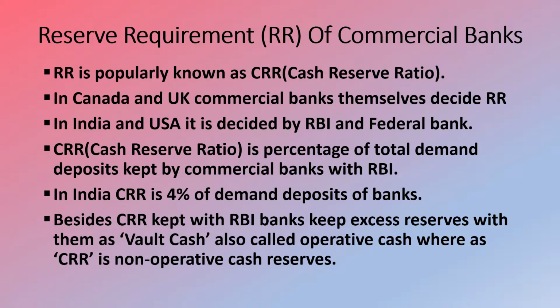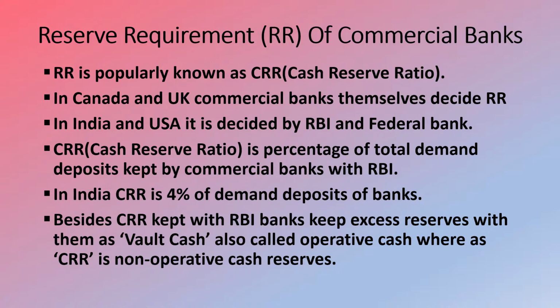Now here comes the reserve requirement of commercial banks. Friends, RR is popularly known as CRR, that is cash reserve ratio. In Canada and UK, commercial banks themselves can decide RR, but in India and USA, it is decided by RBI in India and the Federal Reserve in the US. CRR is a percentage of total demand deposits kept by the commercial banks with RBI.